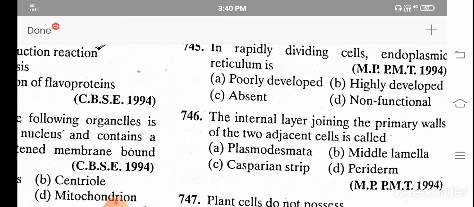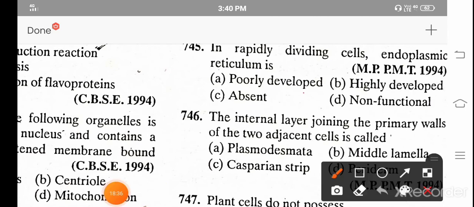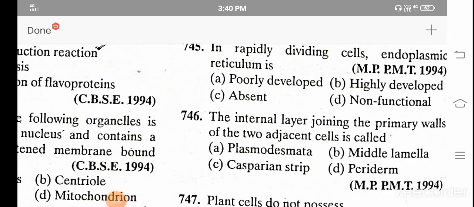In rapidly dividing cells, the endoplasmic reticulum is A. Poorly developed, B. Highly developed, C. Absent, and D. Non-absent. And the correct answer is B. Highly developed structure.